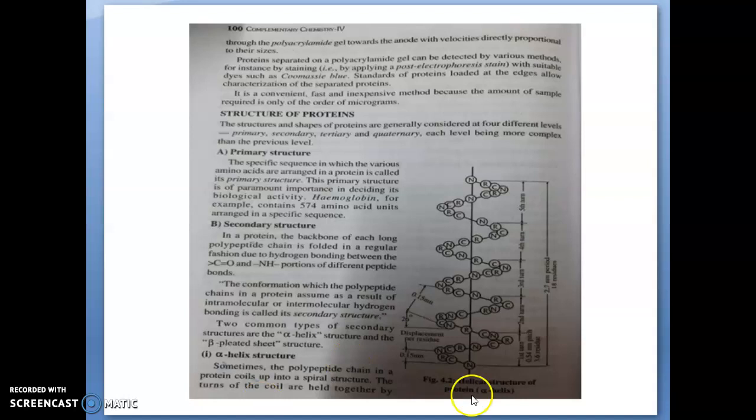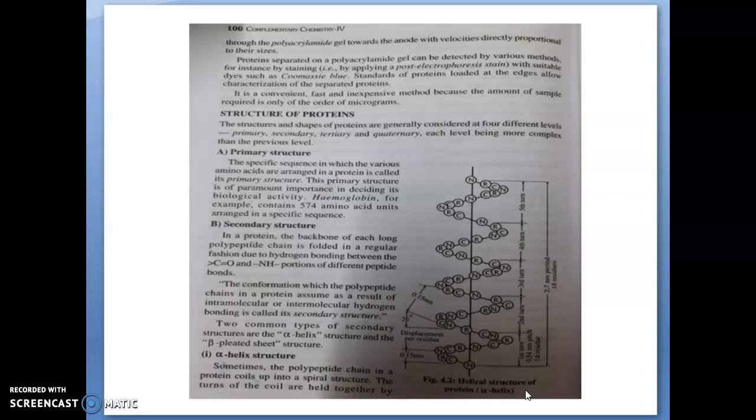Axial pitch means you can see this distance from here to one turn, that is 0.54 nanometer, and within this axial pitch there will be 3.6 amino acid residues.